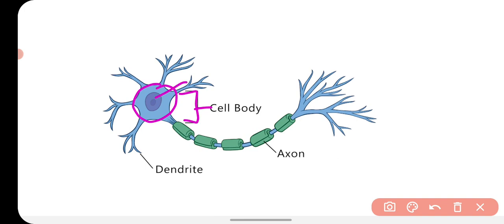The second part, the branches that arise from the cell body, are called dendrites, and a very long branch arising from the cell body is called the axon. So there are three main parts present in a very common basic type of neuron: cell body, dendrite and axon.